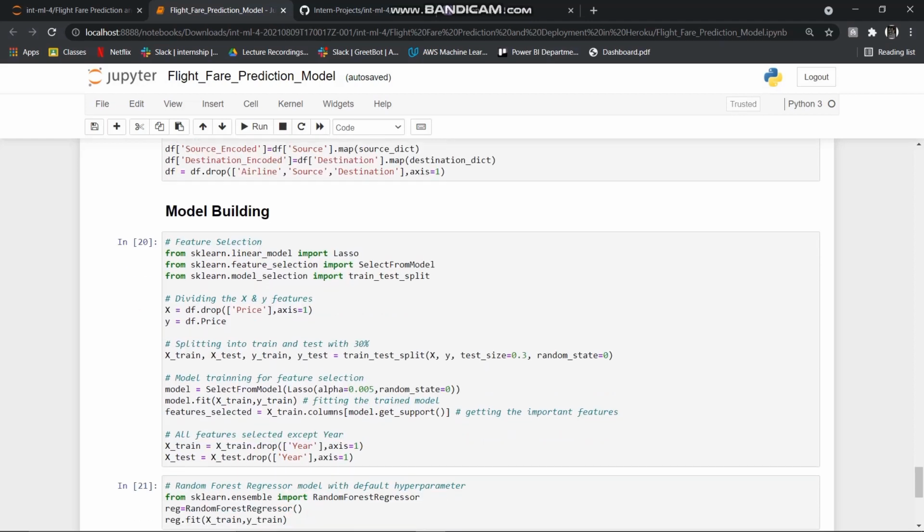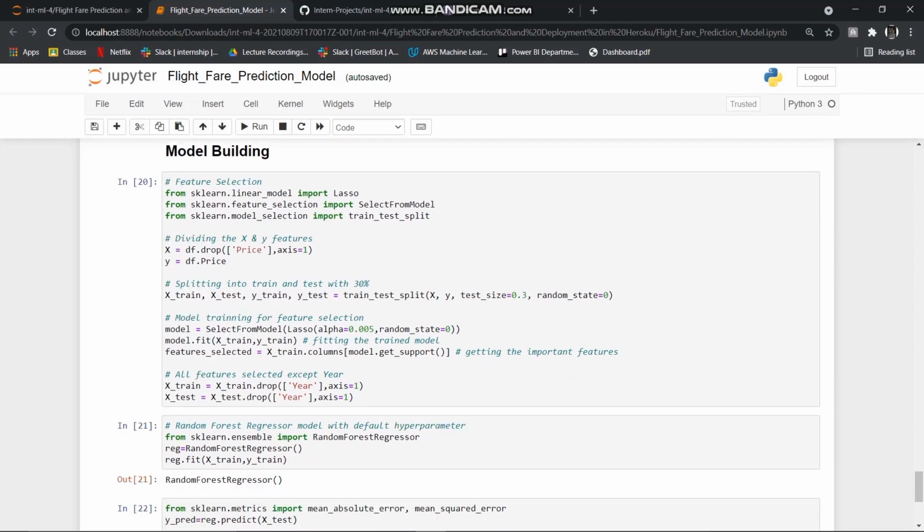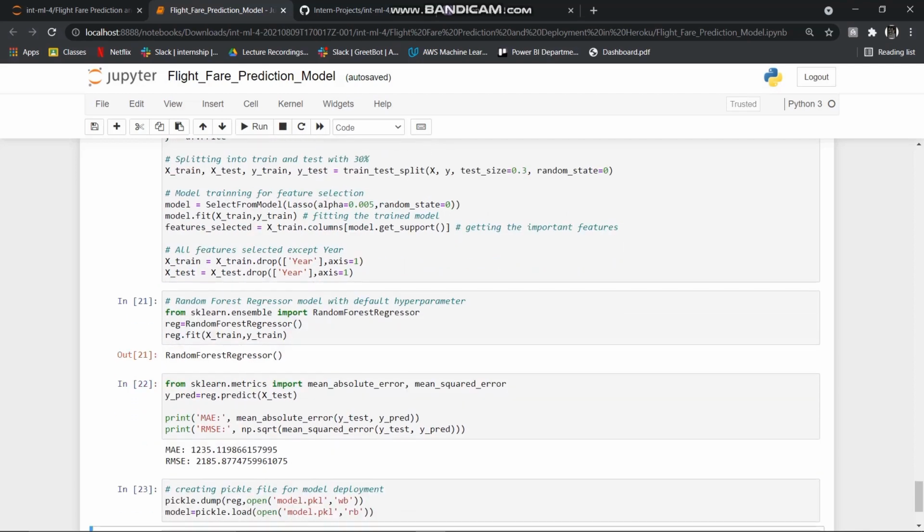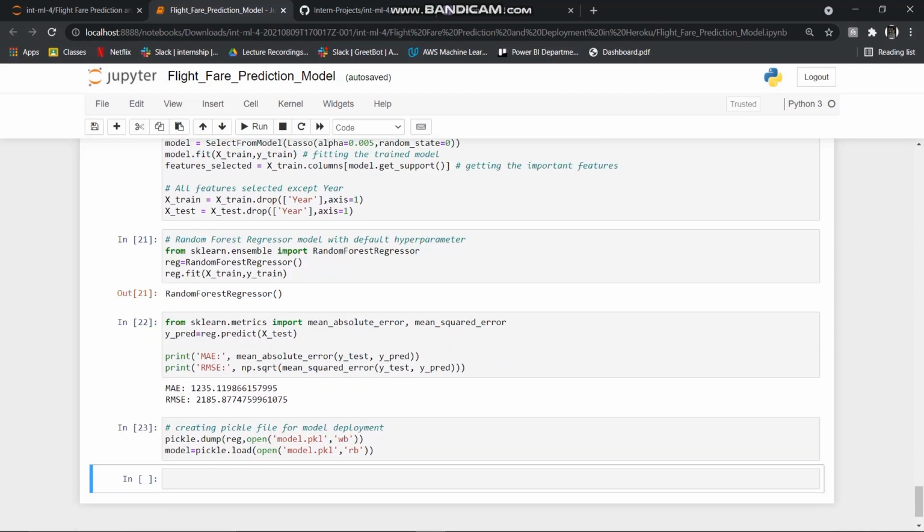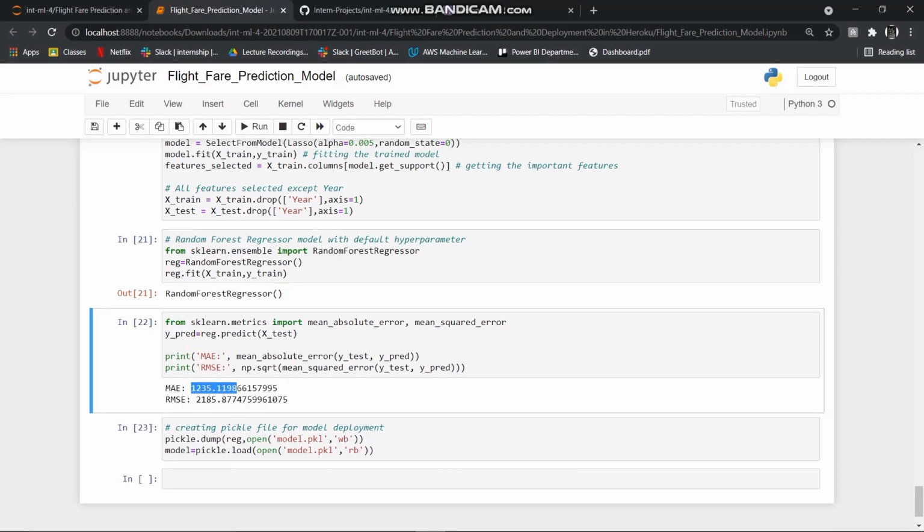We first used train test split. We split our data into training and testing sets, and after that we applied the random forest regressor model. We got this mean absolute error, and this is the RMSE.